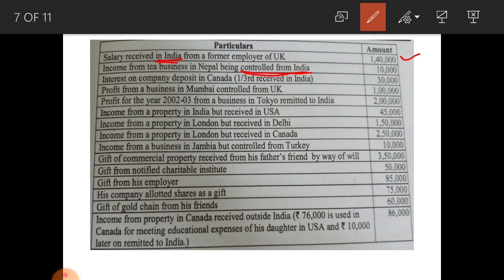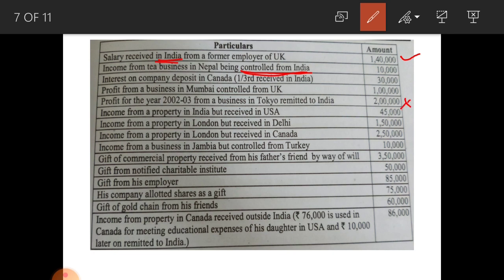Next, see, profit for the year 2002-3 from a business in Tokyo remitted to India. The income of that year is remitted to India, that is past untaxed amount remitted to India, not taxable under any head. So, this is not taxable.